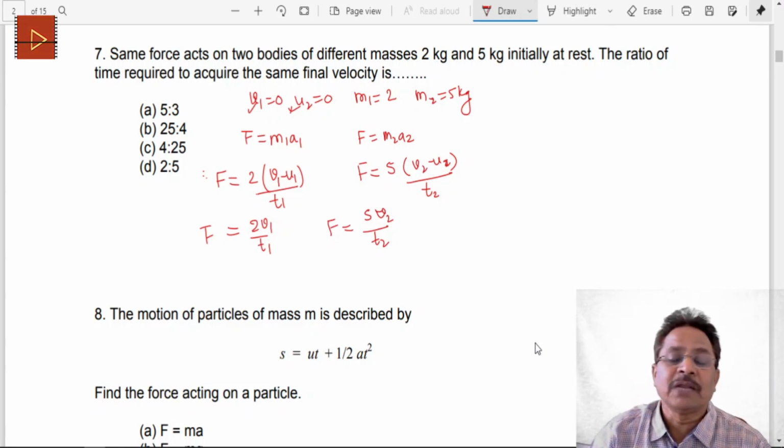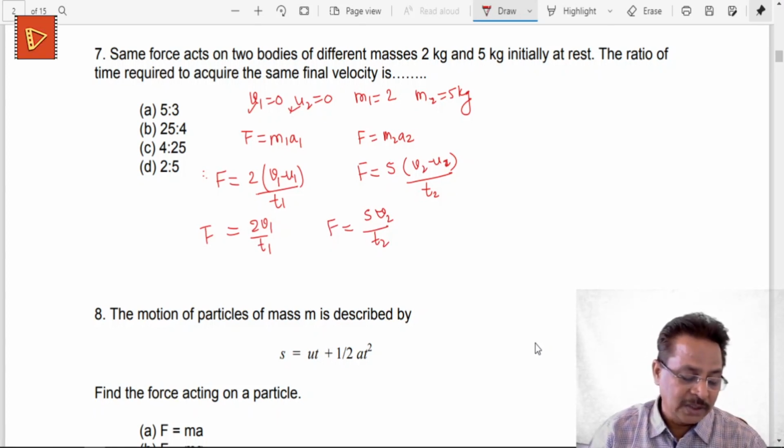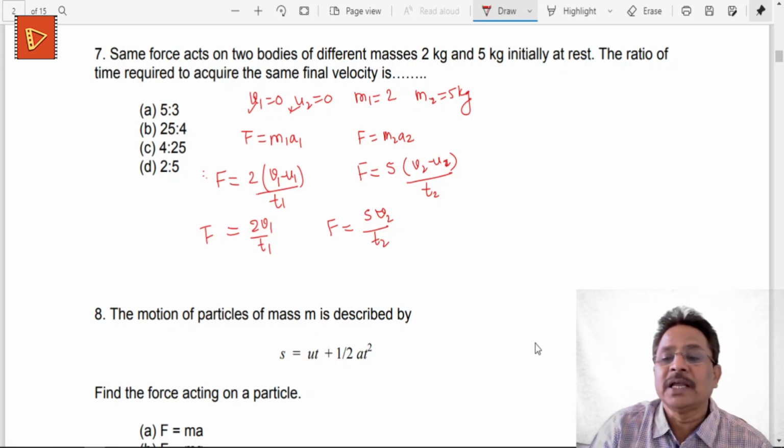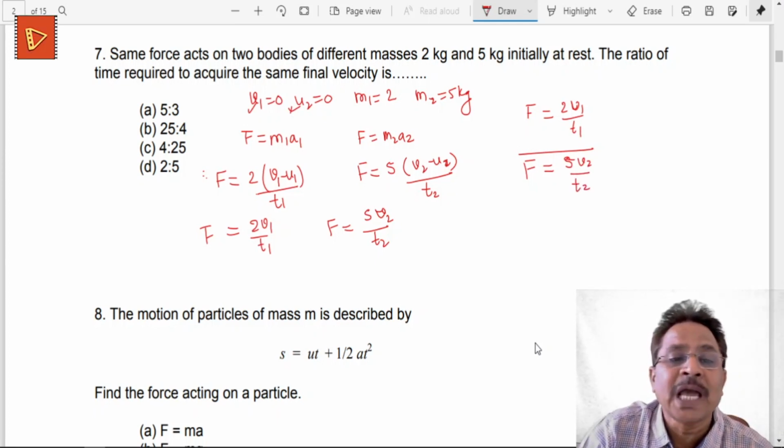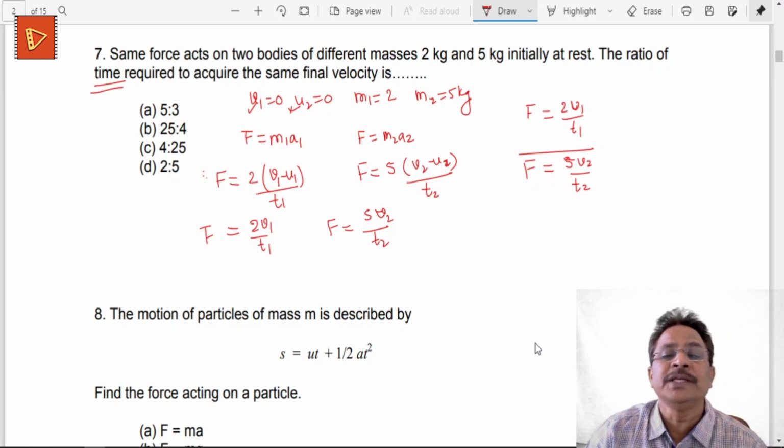Now once we calculate these forces, I can get a ratio of these two. F is equal to twice v1 upon t1 divided by this capital F, which for the second object is 5 into v2 divided by t2. So we have to calculate the ratio of the time required, that is t1 is to t2.